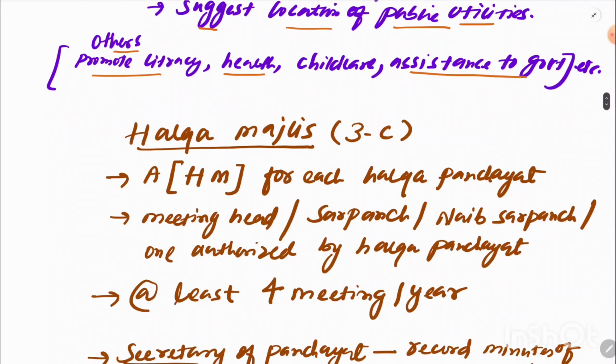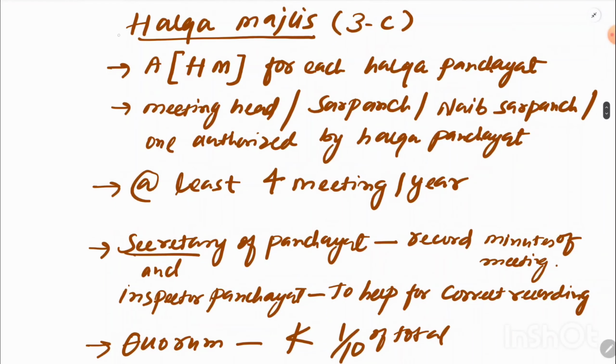Now let's discuss halka majlis. Halka majlis is also important. The first important point is that there has to be one halka majlis for each halka panchayat. The meeting should be held by a sarpanch or naib sarpanch, who has to be authorized by the halka panchayat. At least there should be 4 meetings per year. I told you before, this will remain mostly the same in every part.